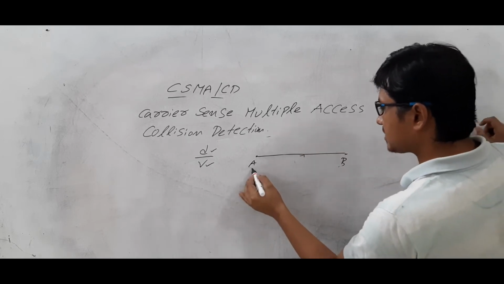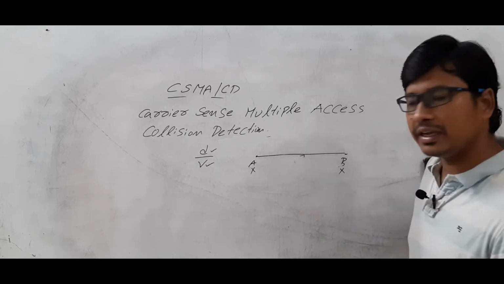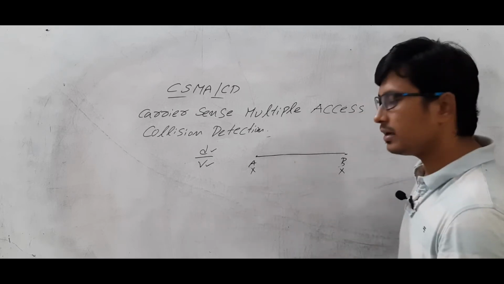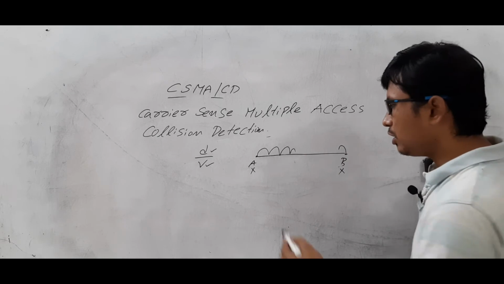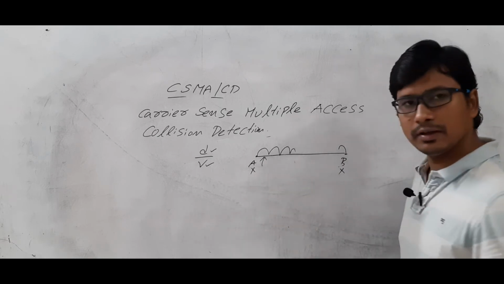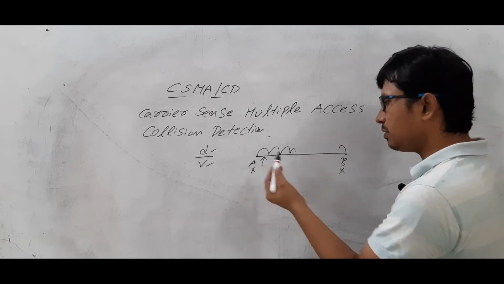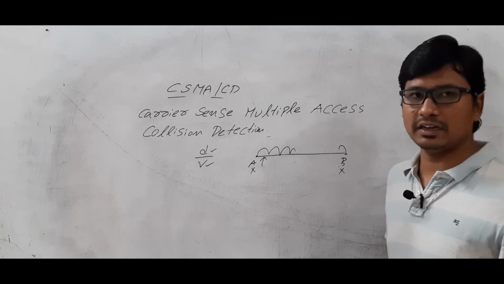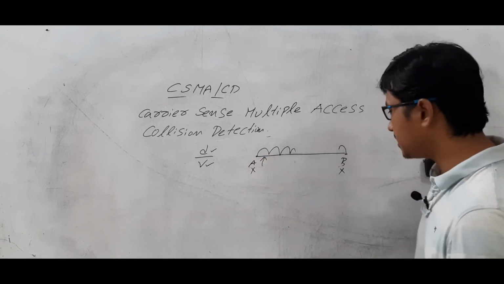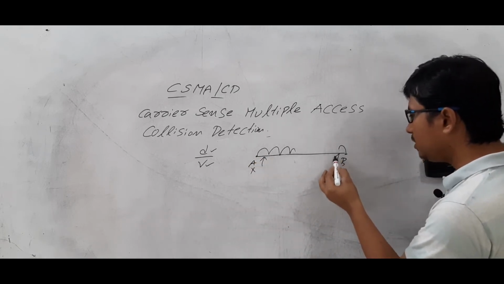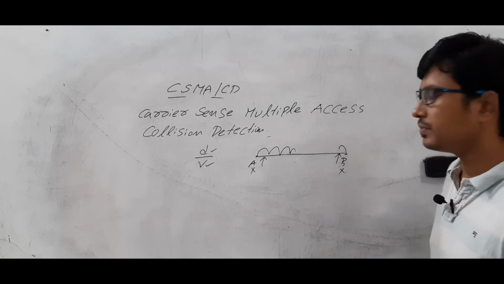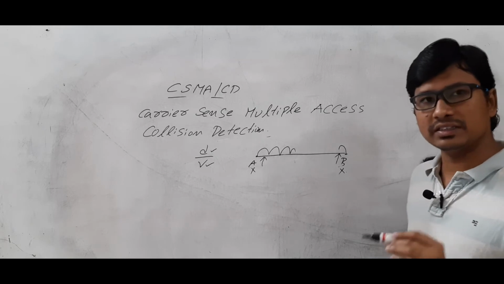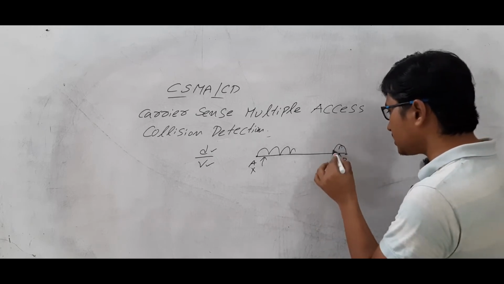During the x time, node A and node B are transferring packets, because why? Node A sensed the medium and found that the channel is idle, so it is sending the frame. Similarly, node B also sensed the medium exactly at x time, found that the channel is idle, and it also sends the frame.